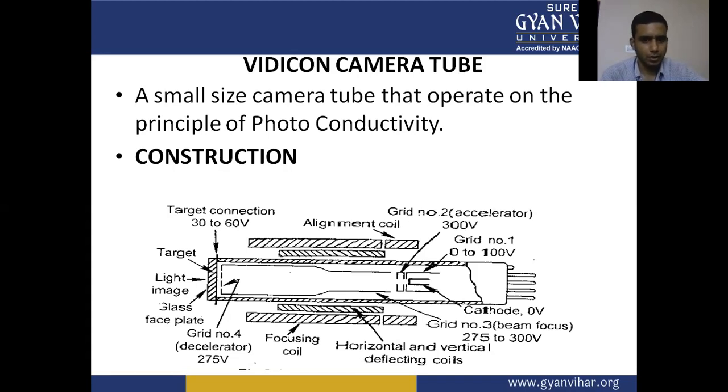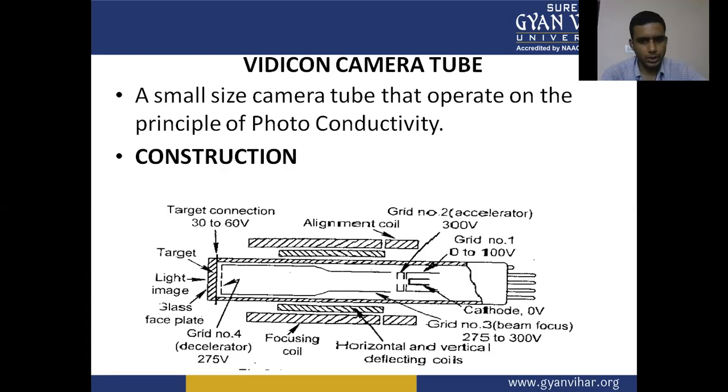So this is the construction of the Vidicon camera tube. It consists of grids, glass plate, light image, target, alignment coil, focusing coil, deflection coil, and cathode, and some grids for beam focusing, acceleration, deceleration, etc. In this, the light image is converted into an electrical voltage by the photoconductivity concept.